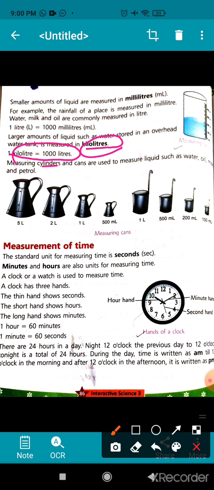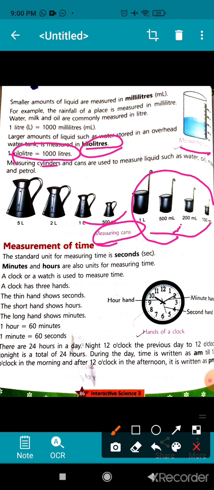Okay, and children, liquid we can measure by this measuring can and measuring cylinder. You all must have seen the milkman using these measuring cans to measure the milk. And this type of measuring can you must have seen at the petrol pump to measure the oil. Okay, engine oil, right? Children,